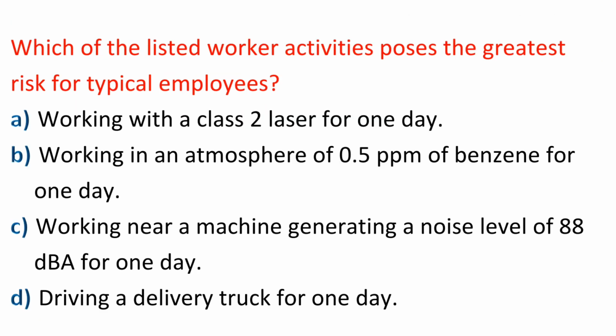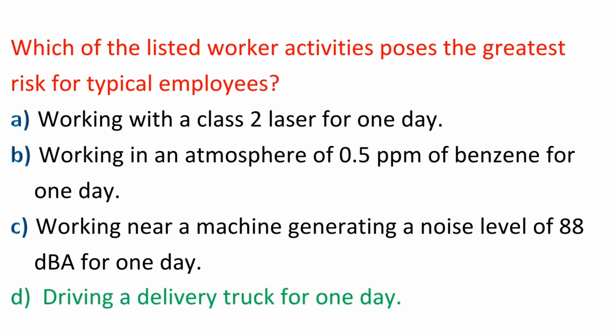Question: Which of the listed worker activities poses the greatest risk for typical employees? A. Working with a Class 2 laser for 1 day. B. Working in an atmosphere of 0.5 ppm of benzene for 1 day. C. Working near a machine generating a noise level of 88 dBA for 1 day. D. Driving a delivery truck for 1 day. Answer: D. Driving a delivery truck for 1 day.